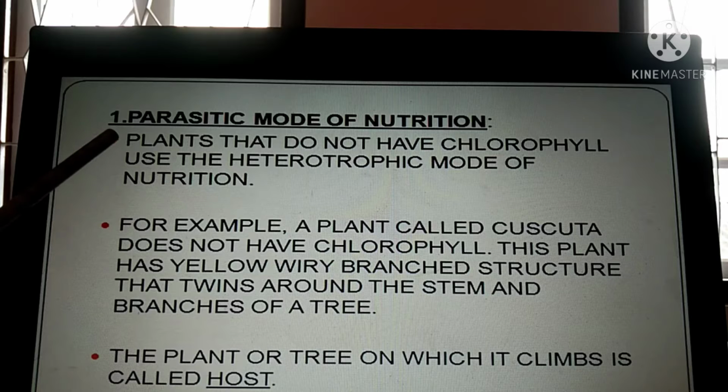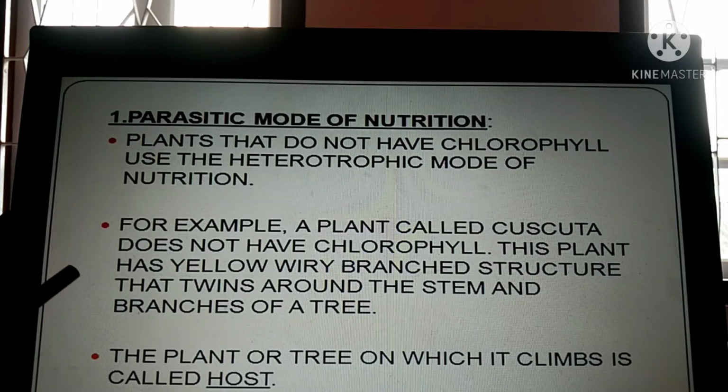Here it is written: plants that do not have chlorophyll use the heterotrophic mode of nutrition. For example, a plant called Cuscuta, or Amarbel. This plant does not have chlorophyll. It has a yellow wiry branch structure that twines around the stem and branches of a tree. The whole plant is yellow and consists of very thin branches.